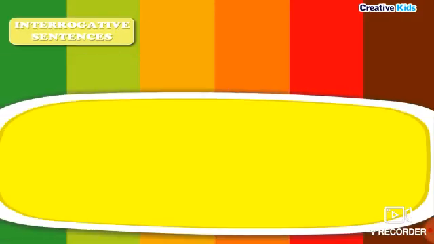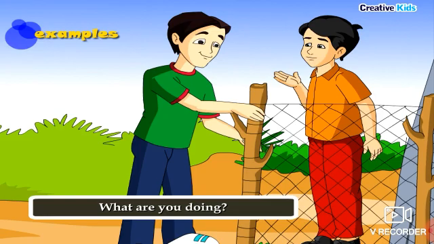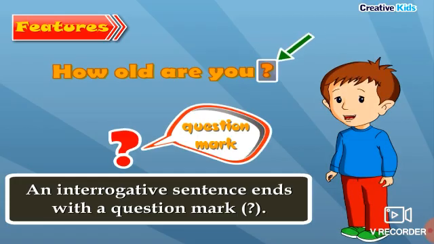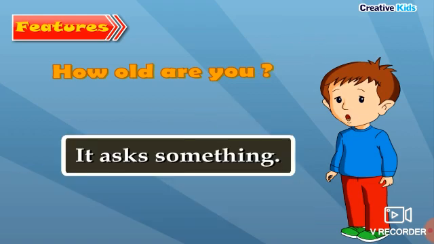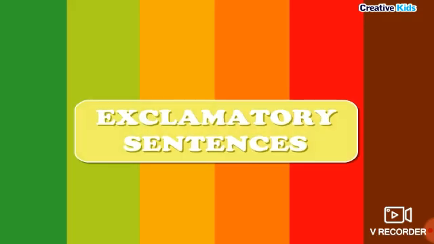Interrogative sentences. A sentence that asks a question is called an interrogative sentence. Example: what are you doing? Features: an interrogative sentence ends with a question mark. It asks something. It begins with words like how, what, when.